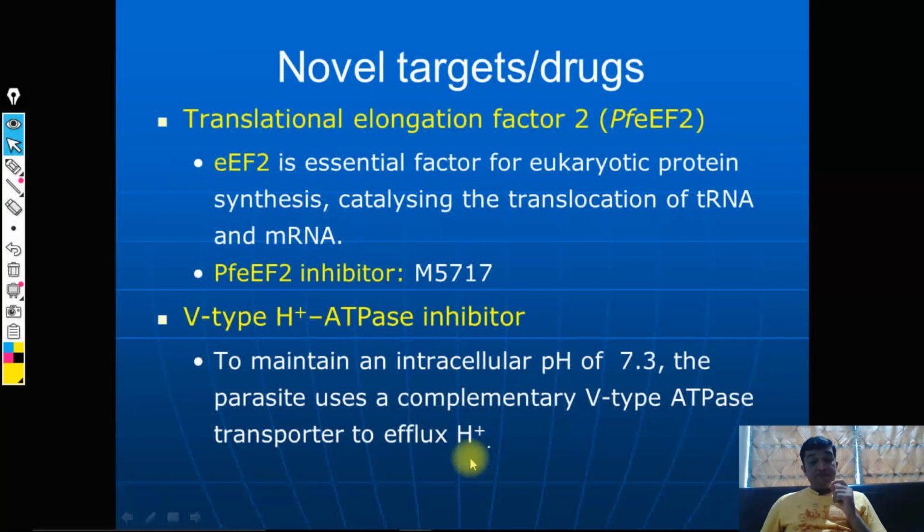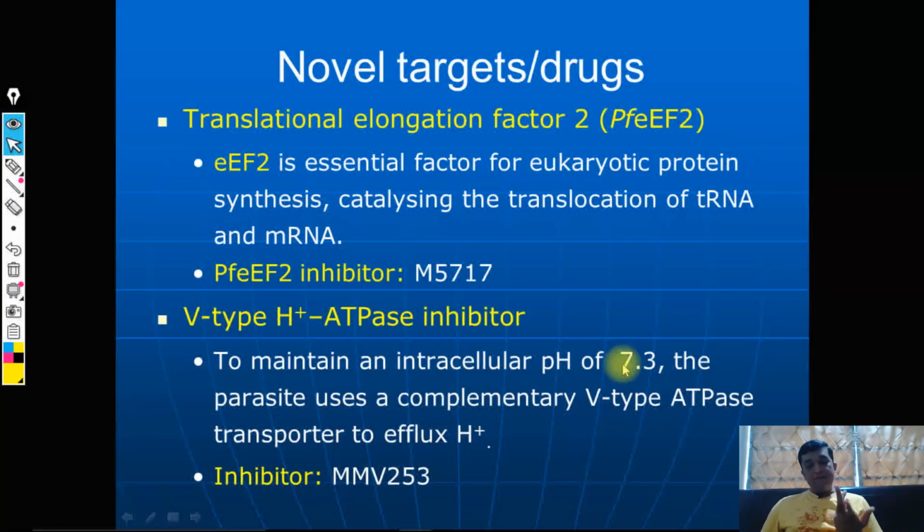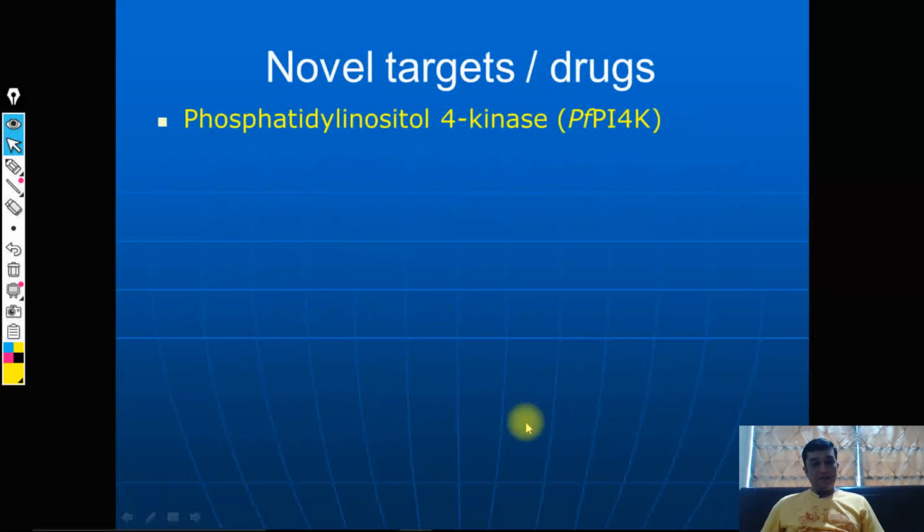And if this pump is blocked by agents like, for example, MMB253, now this efflux is inhibited, pH will get reduced, and once it is reduced, you can observe cidal action. So a very novel mechanism that you can consider.